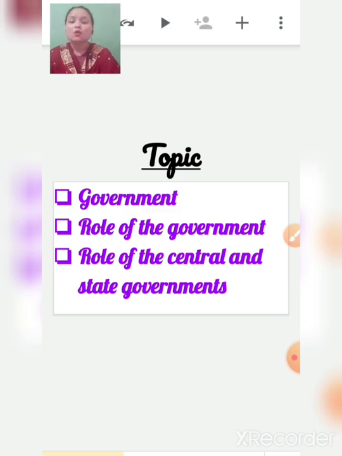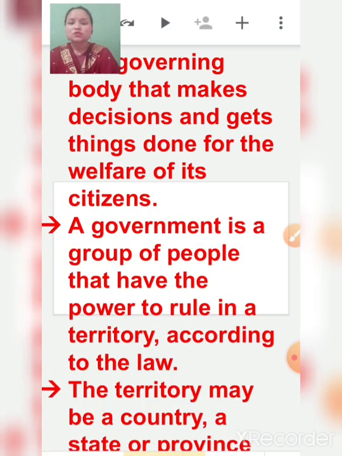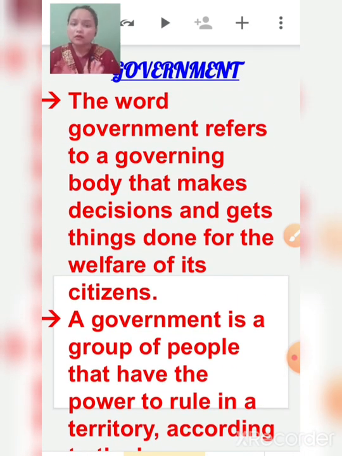Okay children, now who is the government, what is the government, and what is the work of the government? So children, the word government refers to a governing body that makes decisions and gets things done for the welfare of its citizens.